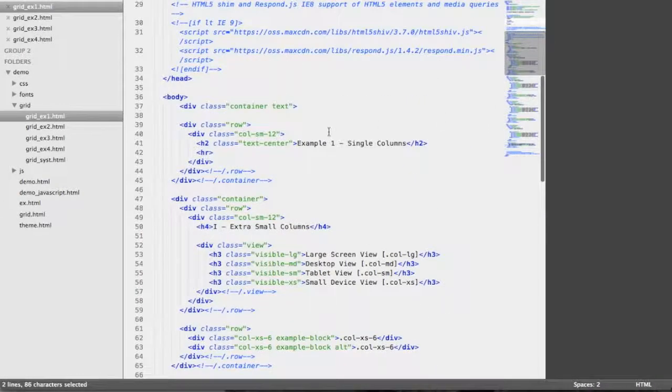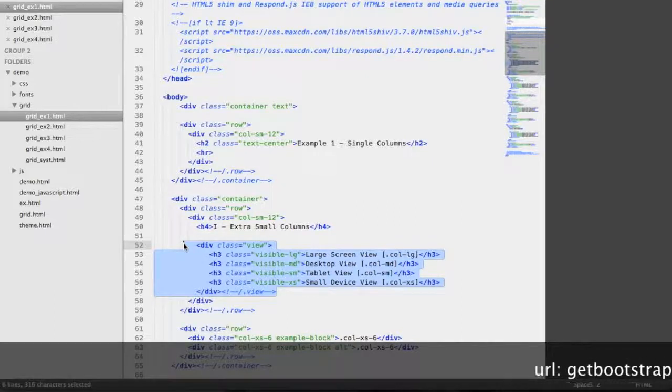We're going to look at the source code in the code editor. First, we have a div with a class of container, and this is where the div is ending. And the div with the class of container wraps divs with a class of row, which themselves include divs with columns. This is how the grid system works. And I have also added visual cues by using a div with a class of view.